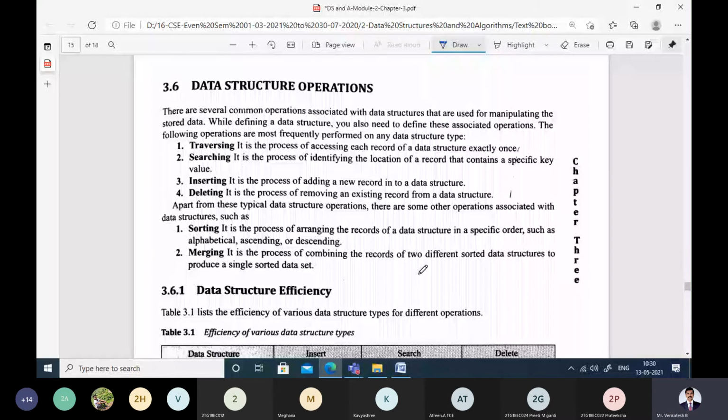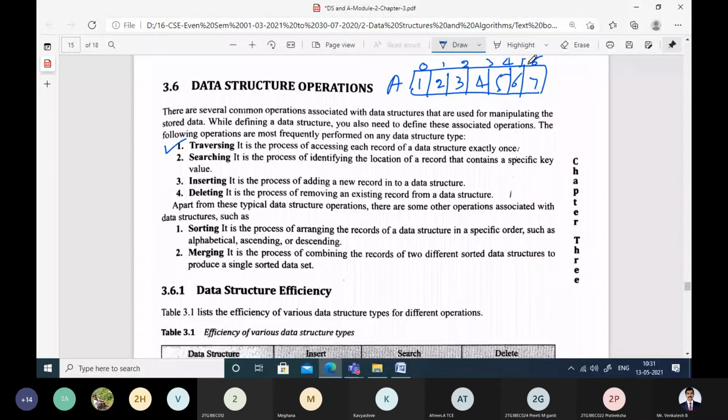Data structure operations. When we have any given data structure, there are different operations we can do with each and every data structure. The first is traversing. What is traversing? Accessing each and every element of the data structure at least once is called traversing. I'll take the example of an array: 1, 2, 3, 4, 5, 6, 7. This is an array, and these are the index locations. I'm just taking an array as an example, but it can be done for all data structures. Visiting and seeing each and every content of the data is called traversing. It is just the process of accessing every record.